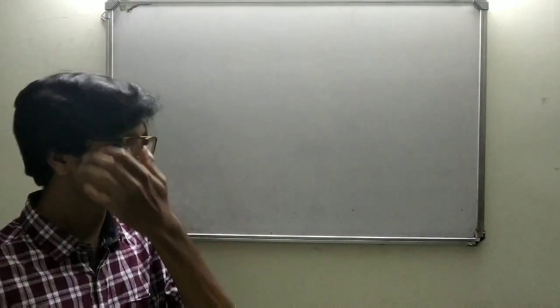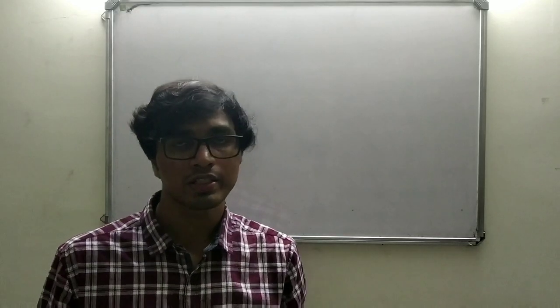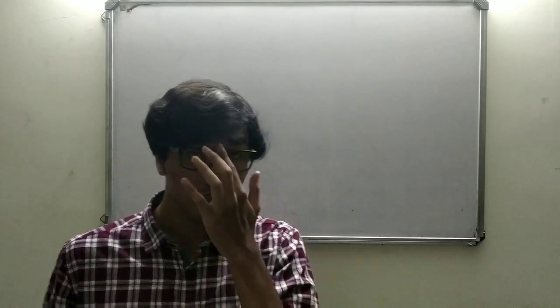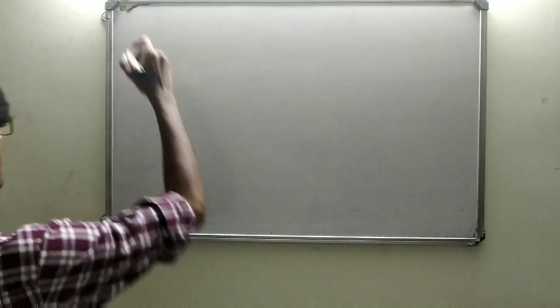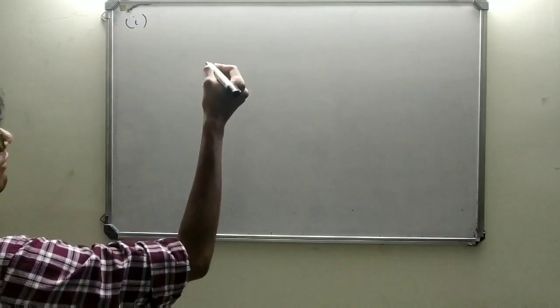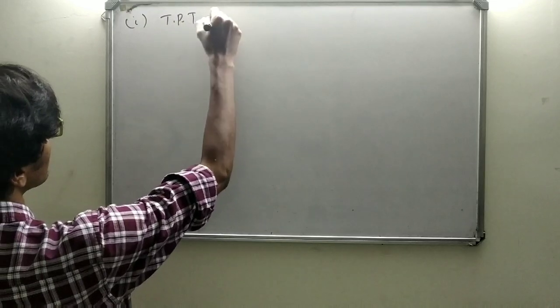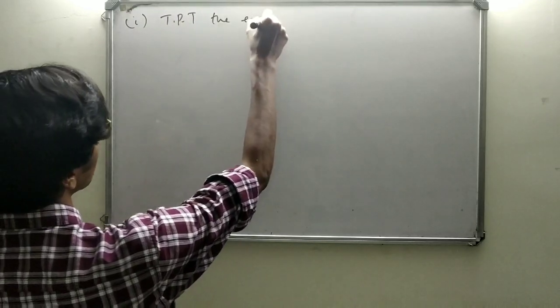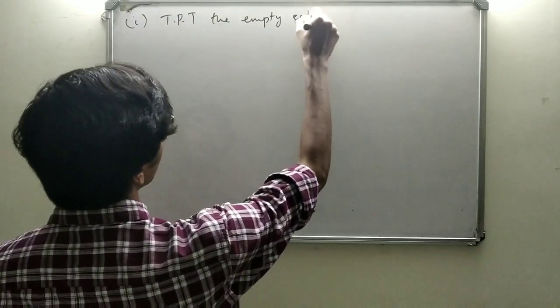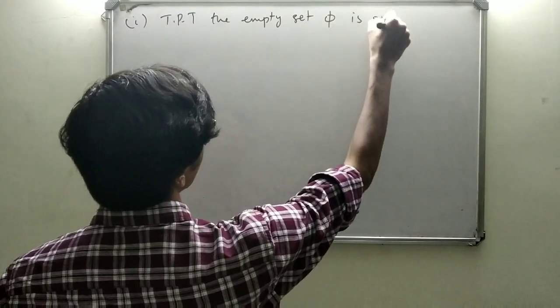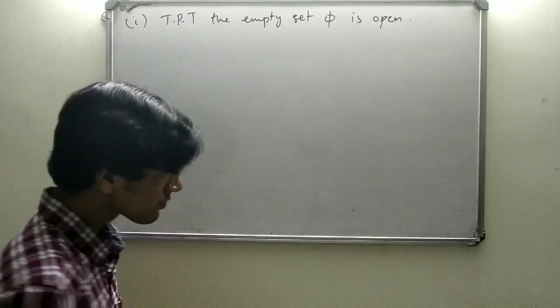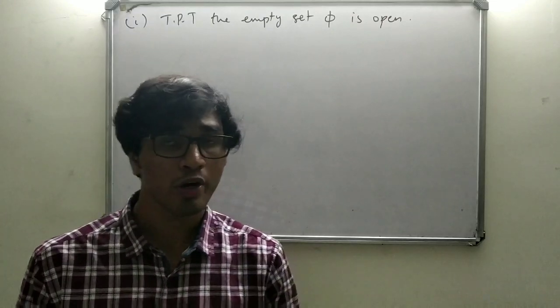Our first statement: the empty set phi and the entire space X are open. That's what we're supposed to prove. First we shall prove that the empty set phi is open. Now the empty set phi is devoid of any points.